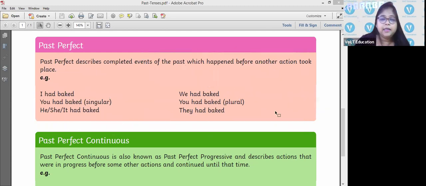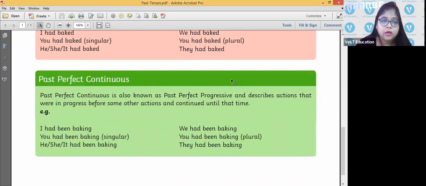Right? And the last one is past perfect continuous. Past perfect continuous is also known as past perfect progressive and describes actions that were in progress before some other actions and continued until that time. Something that started in the past and continued for a period of time in the past only.